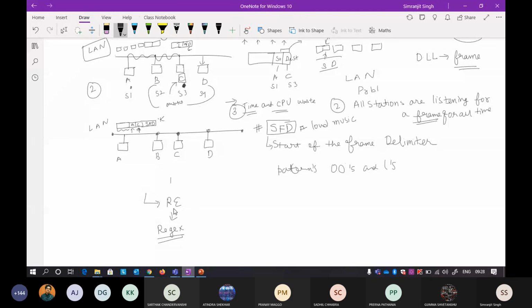From this regular expression come your sequential circuits. I hope you have studied sequential circuits in digital. So all the things are now coming together. That is why I'm saying that your data link layer is a combination of software and hardware. The hardware part is here, that is your sequential circuit, your flip-flop. This flip-flop has a tendency to recognize the SFD, the start of the frame delimiter.